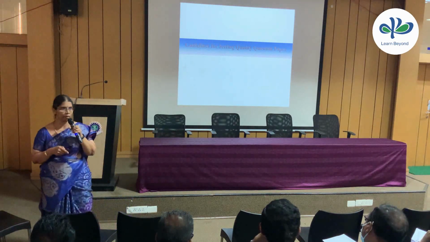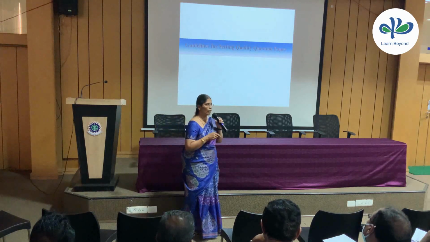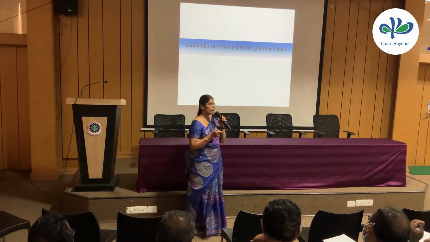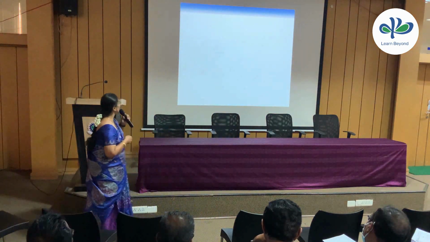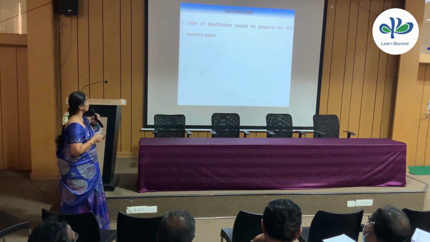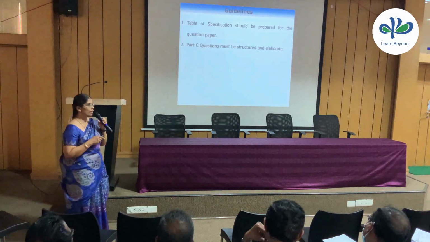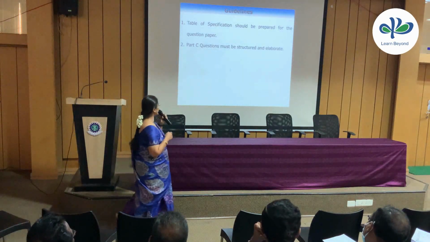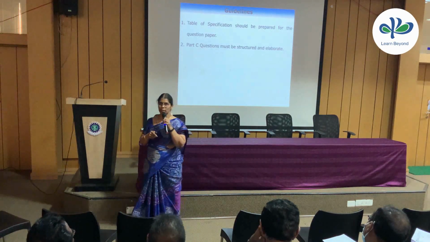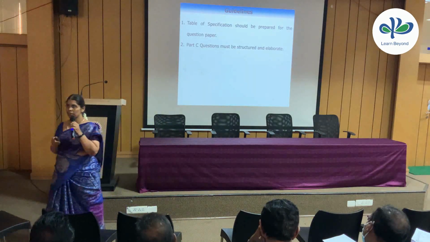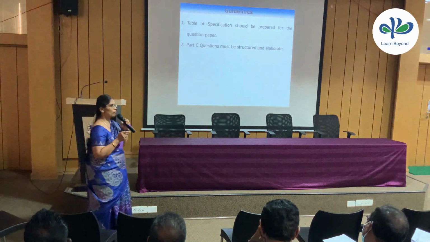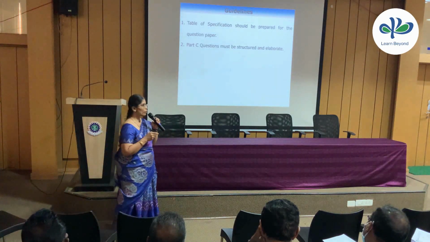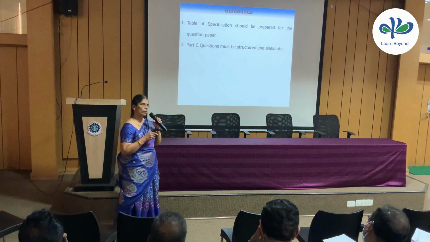So now coming on to the question paper pattern, as of now, we have seen only the knowledge part, and let us see how we can map this revised Bloom's taxonomy for the forthcoming question papers. First point is that a table of specification should be prepared for a question paper. If it is for an end semester, then we have it for 100 marks. First thing is that we will have to keep in our mind what the table of specification will be. If we are very clear about that, then preparing a question paper is very simple.